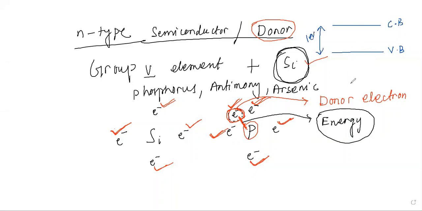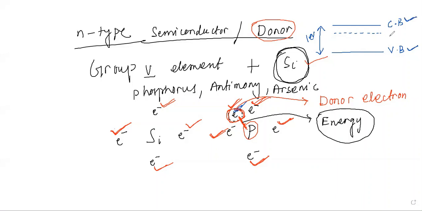Now if I add phosphorus impurity to silicon, all these donor electrons will have a particular energy. The valence band and conduction band each correspond to a particular energy value.